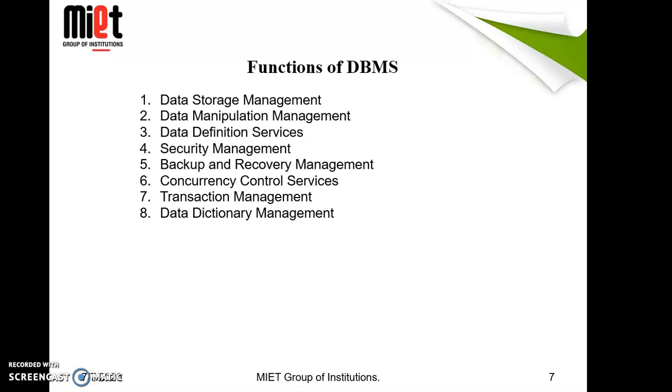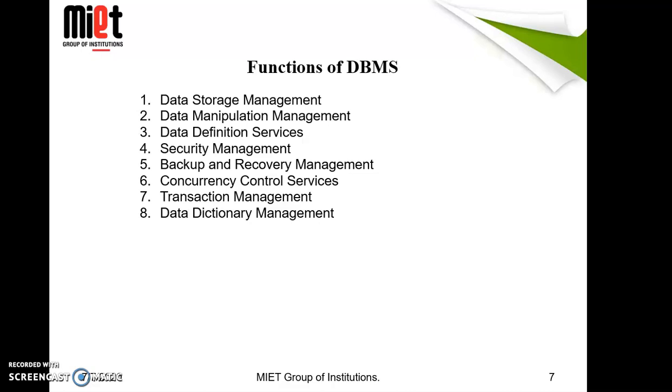The next is security management. DBMS protects the database against unauthorized access, either intentional or accidental. Next is backup and recovery management. DBMS provides mechanisms for backing up data periodically and recovering from different types of failures. Next is concurrency control services. DBMS supports sharing of data among multiple users, so it must provide a mechanism for managing concurrent access to the database. DBMS ensures the database is kept in a consistent state and the integrity of the data is maintained. That is the main property of DBMS.